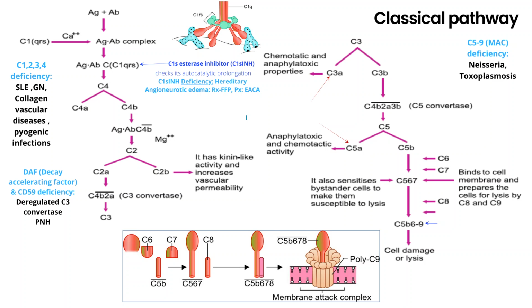If they are deficient, then the C3 convertase gets dysregulated, the complement pathway becomes activated and mainly affects RBCs, and this condition is known as paroxysmal nocturnal hemoglobinuria. We have a separate video made on this condition. You can check it out on our YouTube channel. So I'm not going into detail of PNH right now.